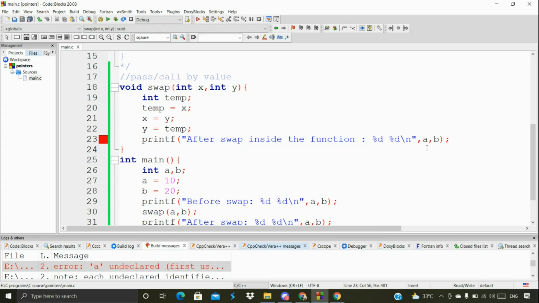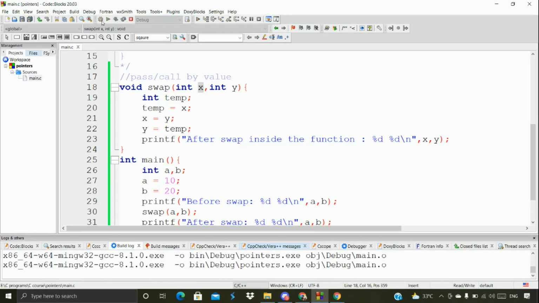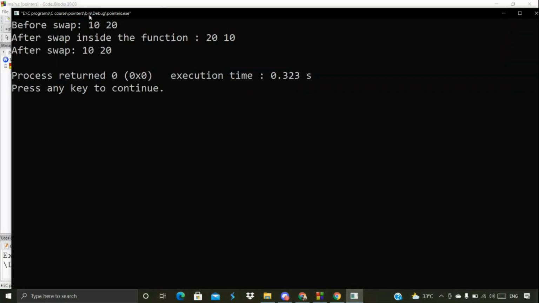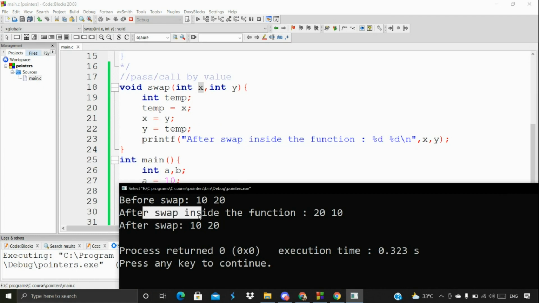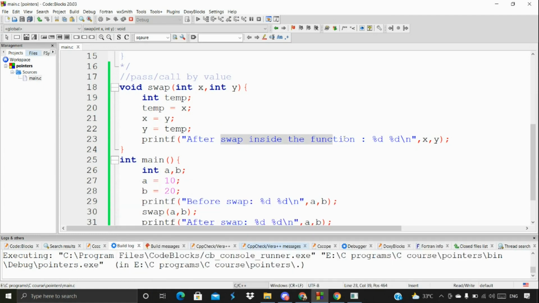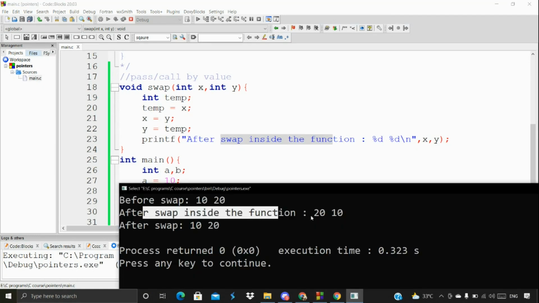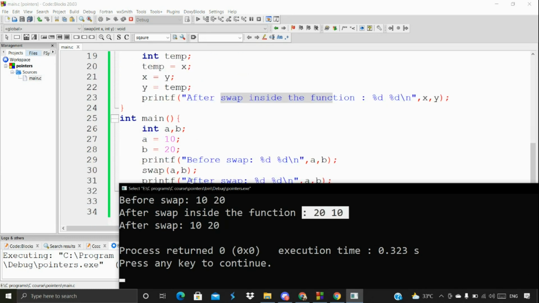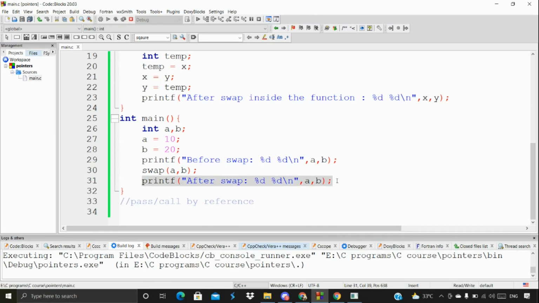Sorry, these are a, x and then y. Because we are using this particular thing as x and y, we have to use the same. See here, after the swap inside the function, we are getting the data that we were expecting. But when it comes to here, after this main function, it's not actually printing it out. Again, the same values are printing out.